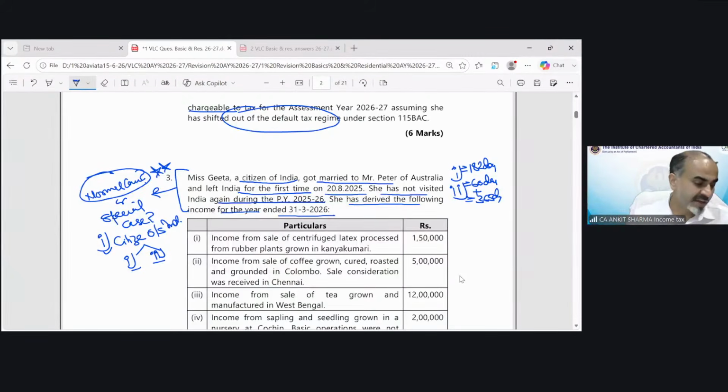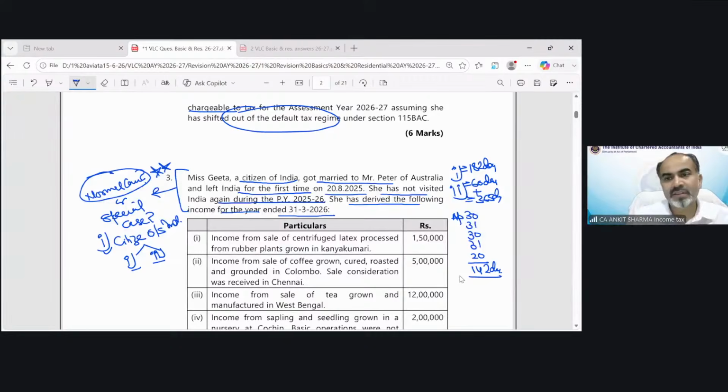In this case, if you calculate the number of days, because she left India on 20th of August, from April till 20th of August: April 30, May, June, July, and August. So that would be 142 days.